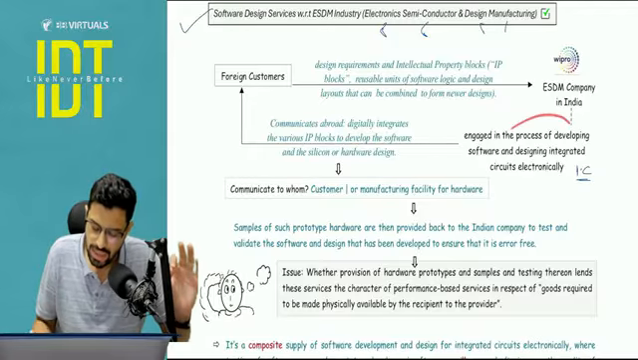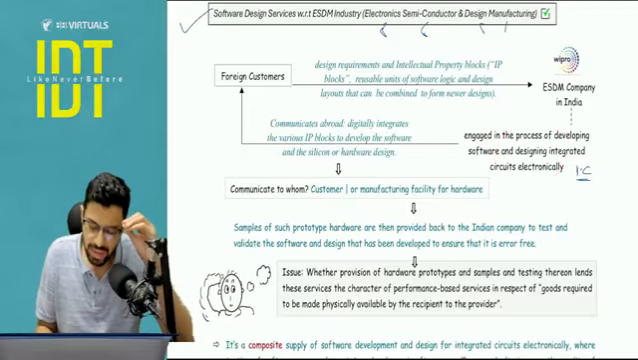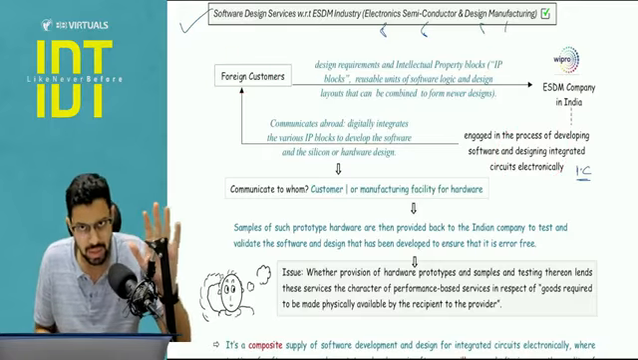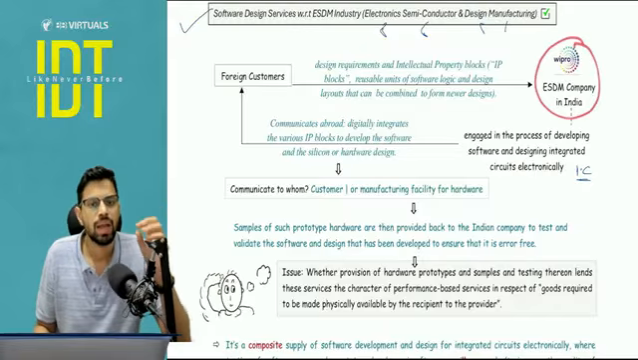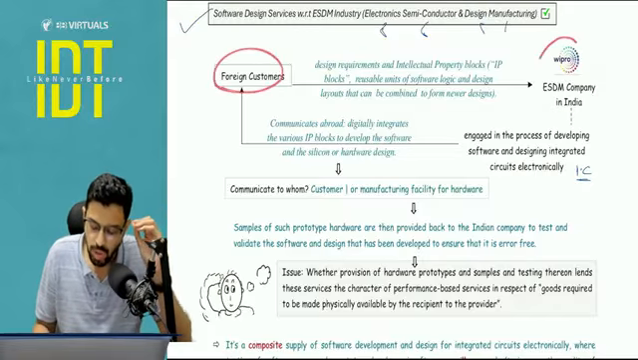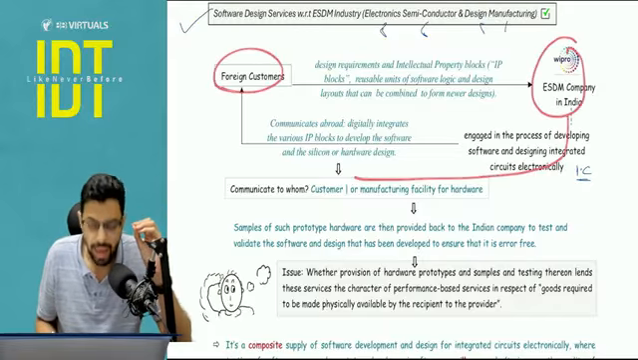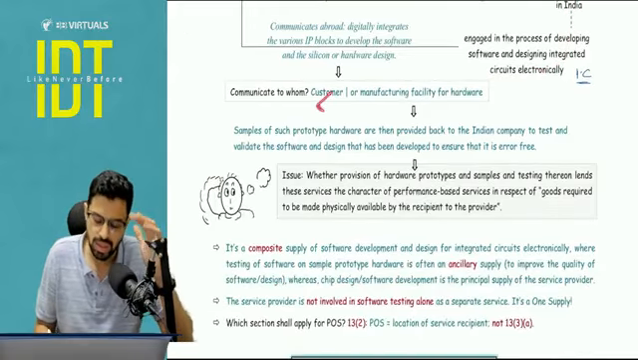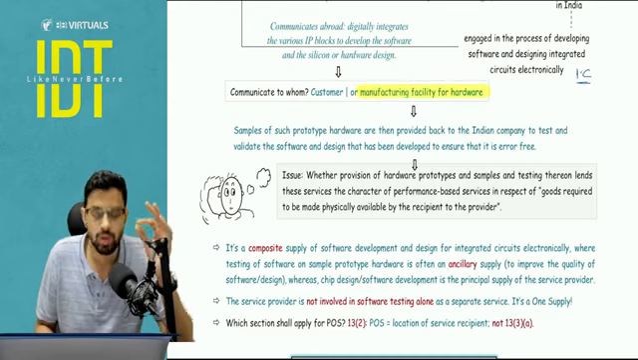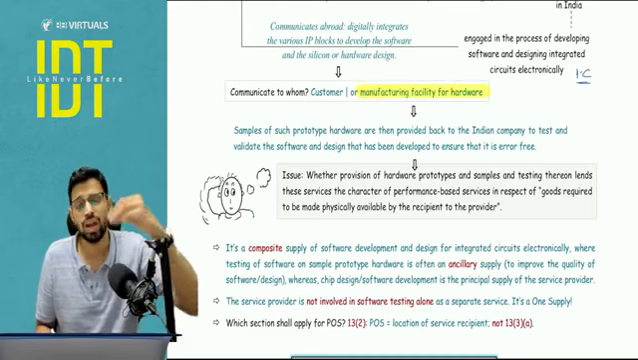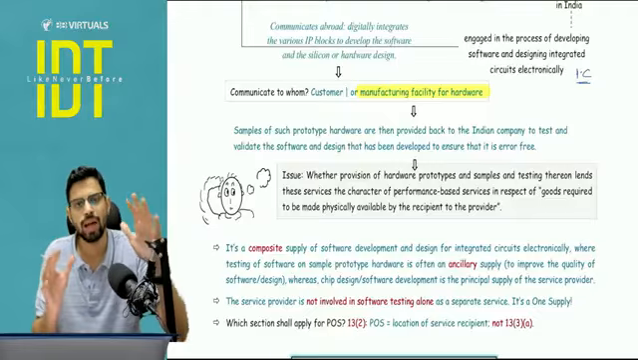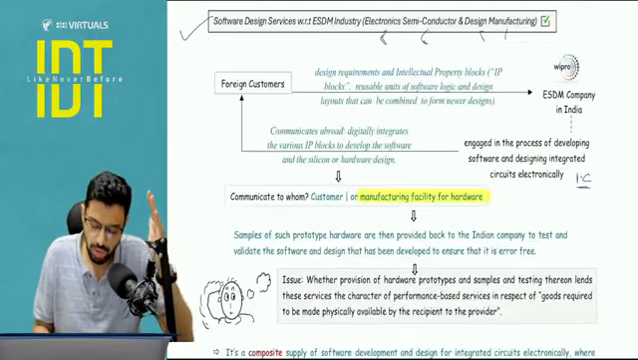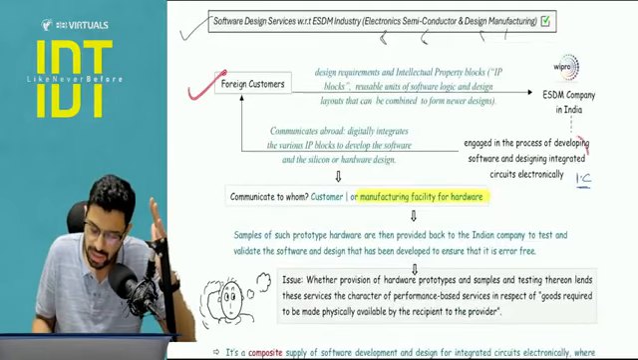Now the inputs are these IP blocks which are given by the foreign customers. Once this is ready, generally the foreign customer is going to ask Wipro to send this to their manufacturer in China. So communication technically can happen back to the customer, or generally most of the times the communication will take place directly to the manufacturing facility for the hardware. For example, this is in China. So the China manufacturer is going to produce for the purpose of this customer using these ICs.